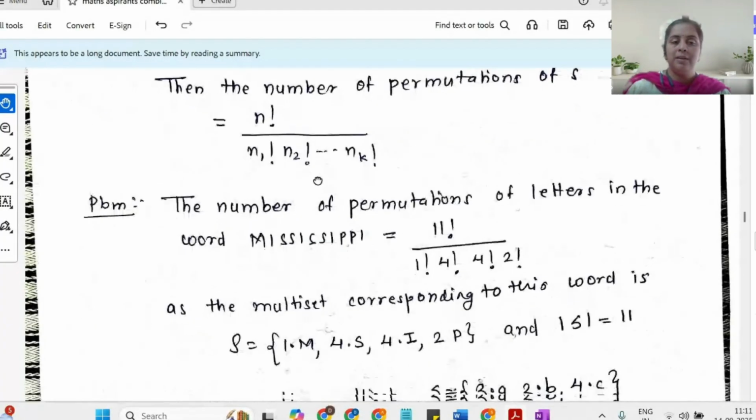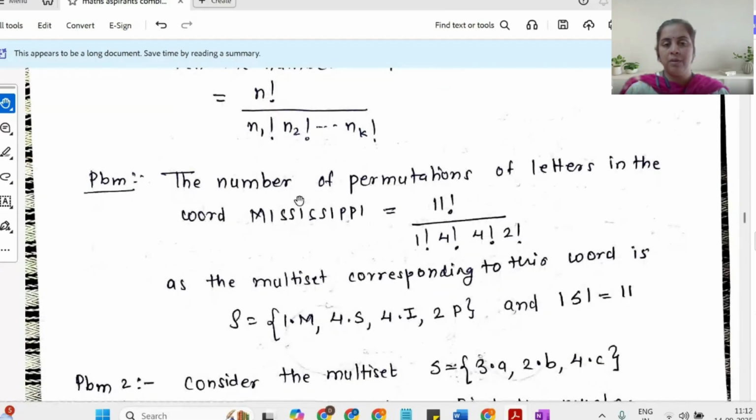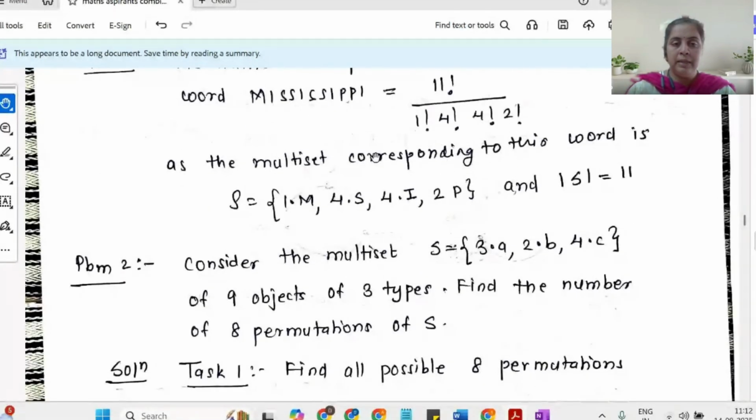Now here is a very classic example of a river named Mississippi. Find the number of permutations of the letters in the word Mississippi. I have written the answer here, so don't look at the answer for a moment. I need to work out the number of permutations. What will I do in that case? First, I will write down the multiset corresponding to the word.